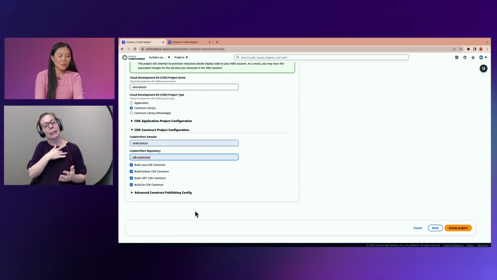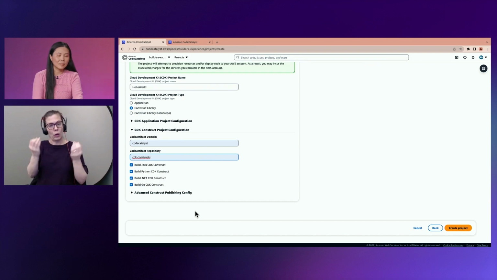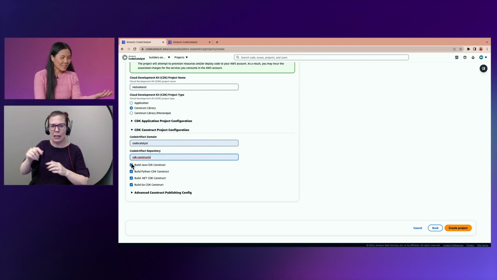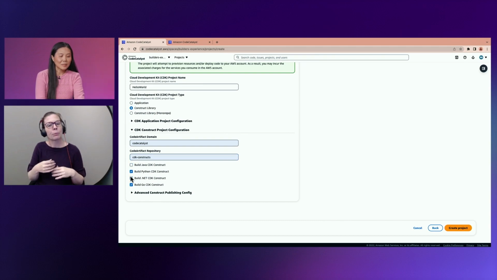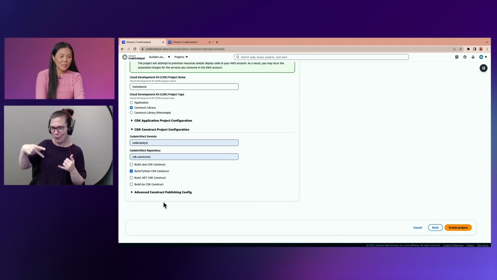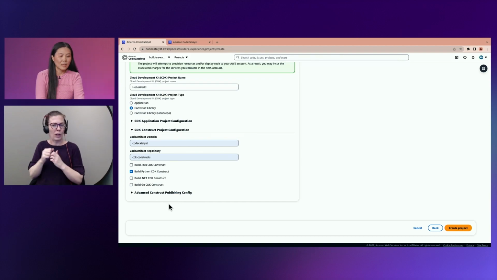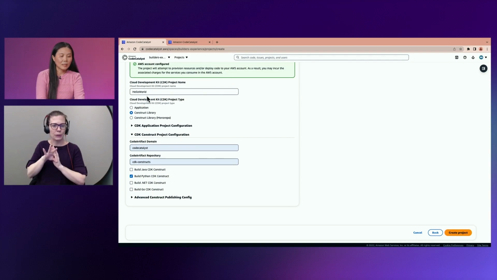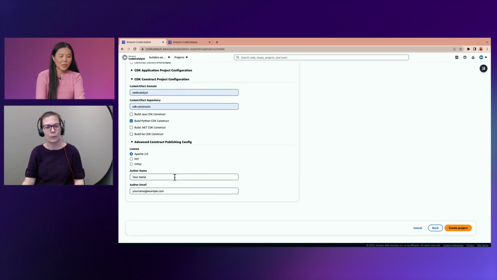Typically, if your organization has a bunch of developers using different languages, you can choose to build a library in different languages. But today, since we are a Python shop, Ryan is going to code in Python. We're going to just choose the Python library, and we have to name this one. I'm going to choose Apache 2.0 as the license and put my name in there.